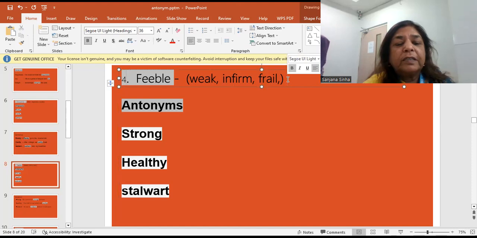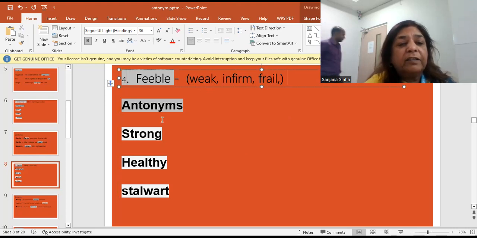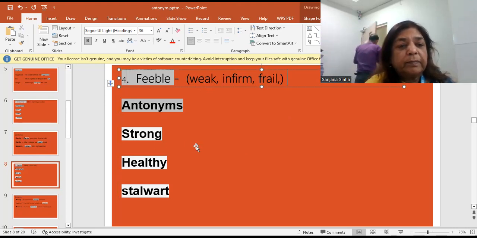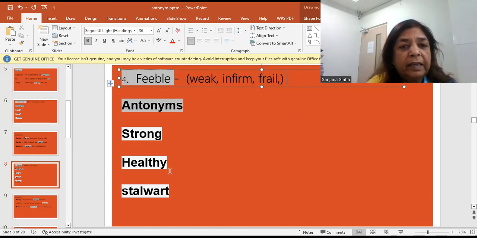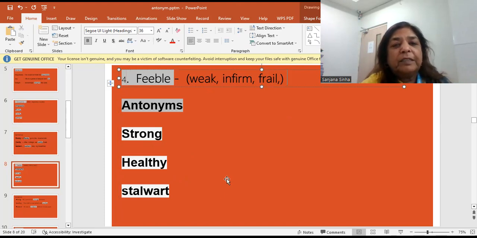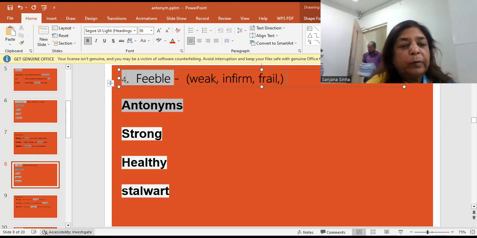So these are the words, the meaning of which is feeble. इसका antonyms क्या होगा? It's very very easy. Antonym होगा strong. It means weak and strong, you already know. Infirm, बीमार, और opposite हो गया healthy. And frail, weak. Frail with somebody who is old and frail and weak, it means बहुत दुबला पतला, कोई बीमार सा इंसान.